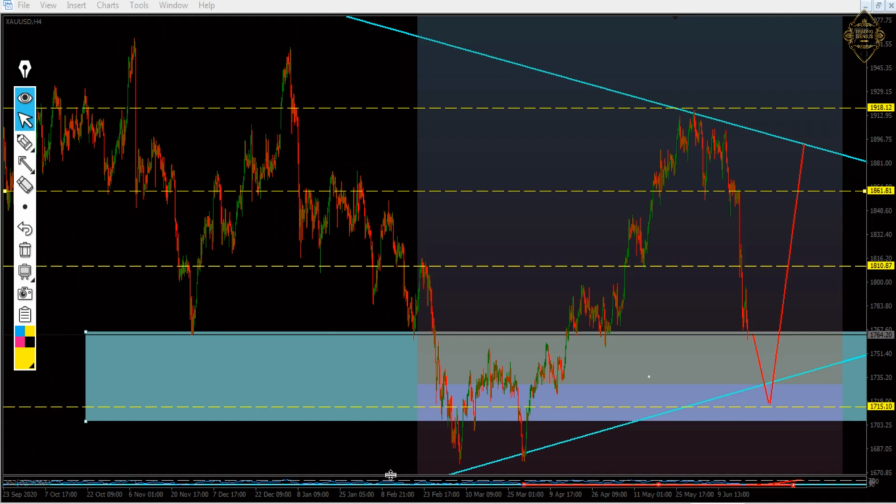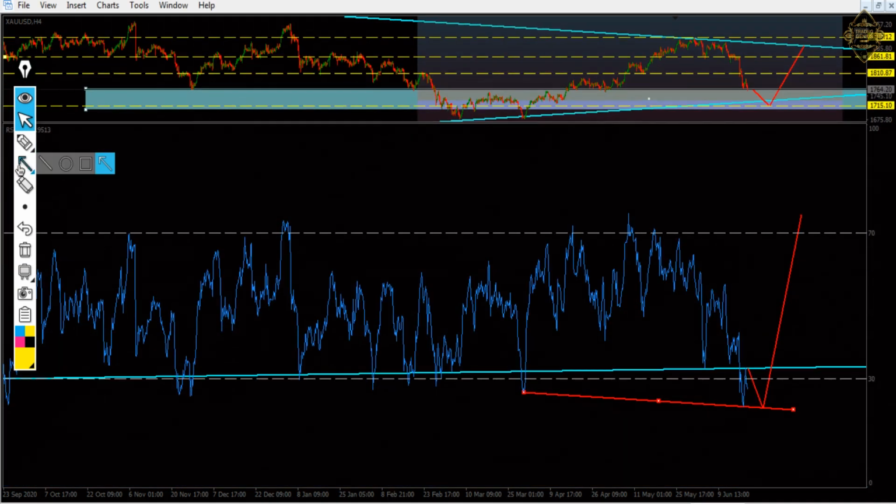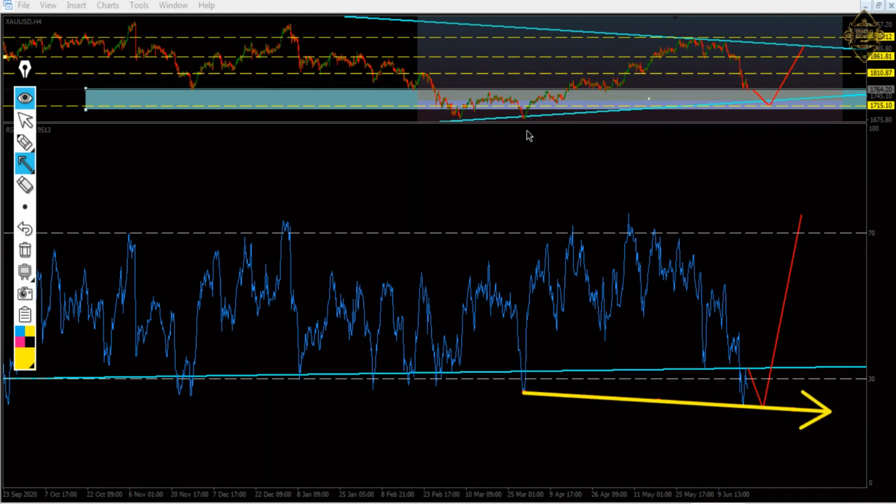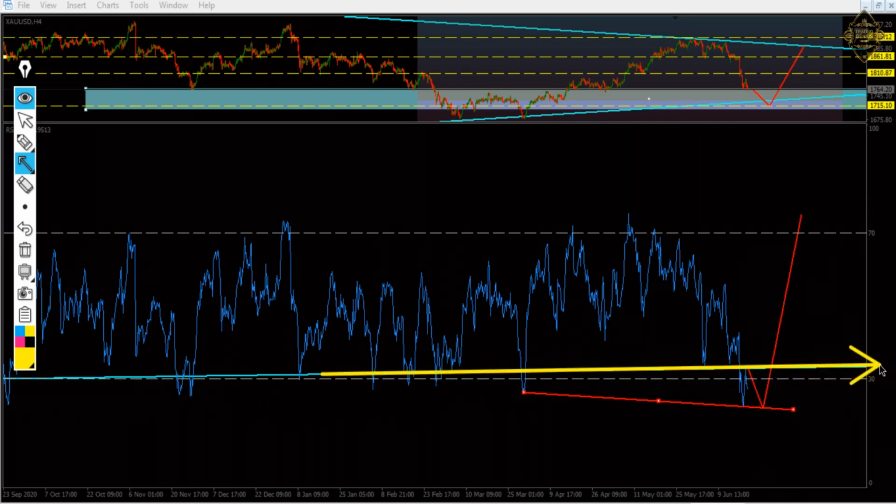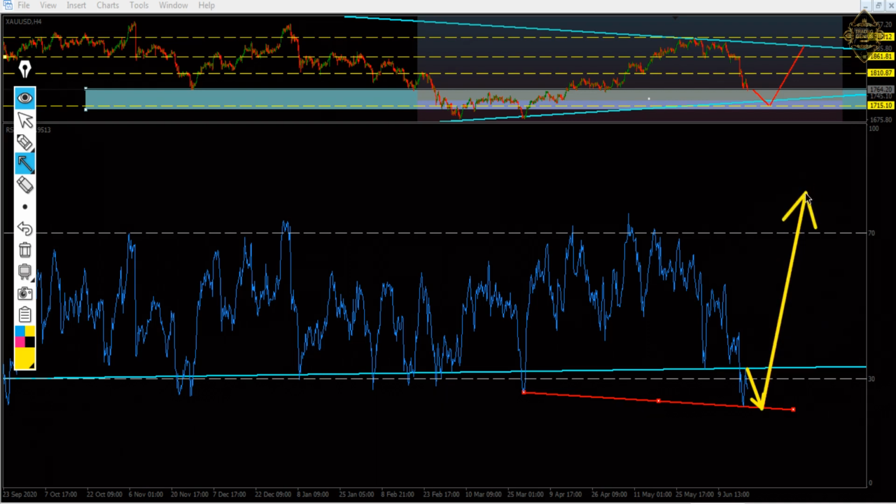Let me analyze the RSI for you. In the RSI, as you see here, the RSI is also giving a divergence. If you see it here, there's a divergence. And that one, that blue one, is a daily trend line. So our view from here is it will go down and touch that divergence trend, and from there it will go up to the overbought area. I think everything is very clear, my friend.